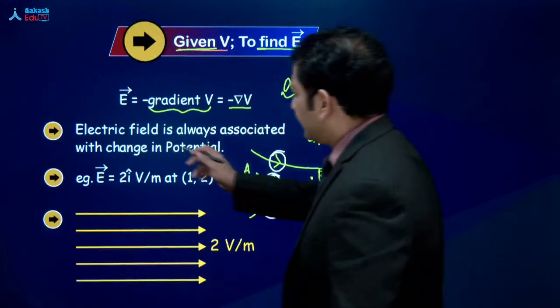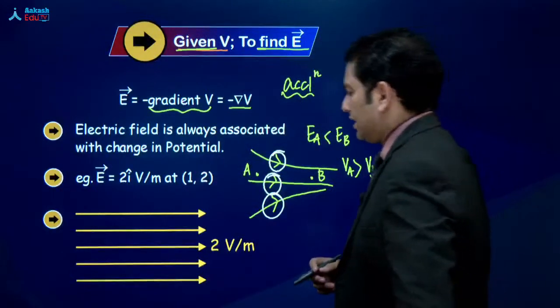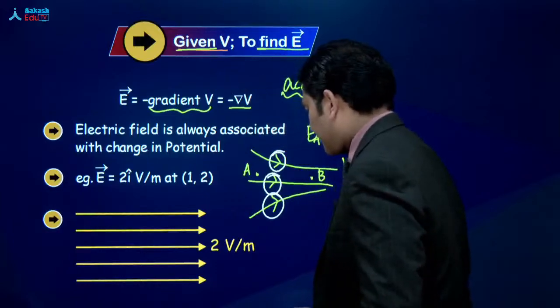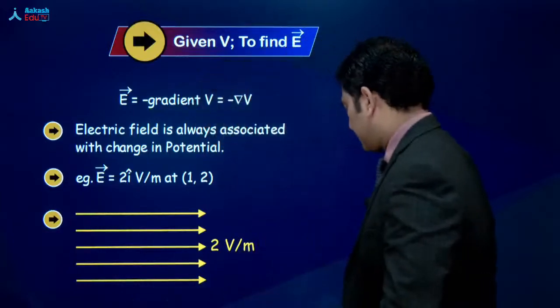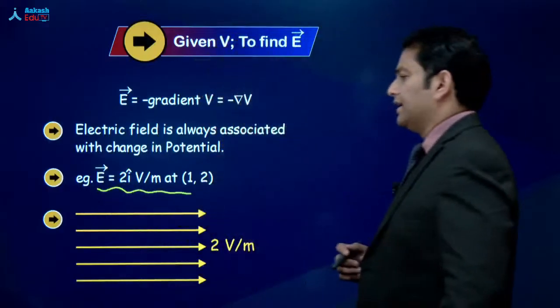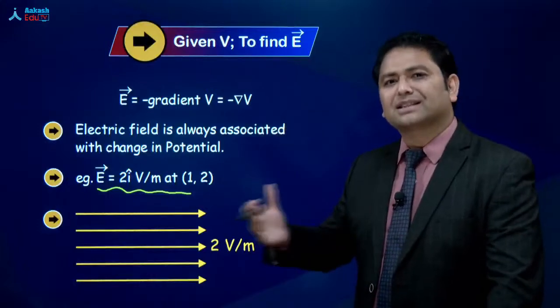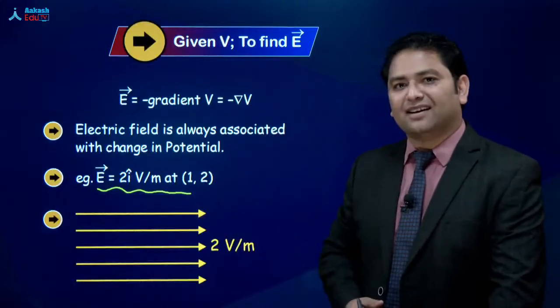Now, as I said, electric field is always associated with change in potential. So let's do something. Let's try to understand some more things. There is a very important thing that we have written, electric field is 2i cap. Let me just try to tell you what its significance is.